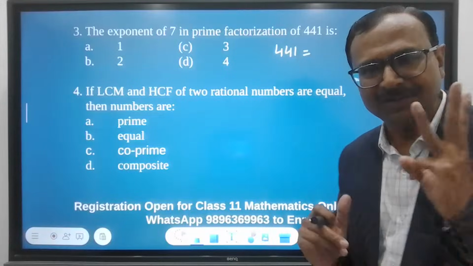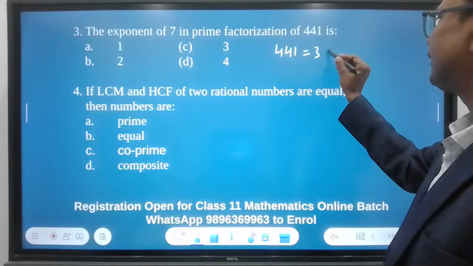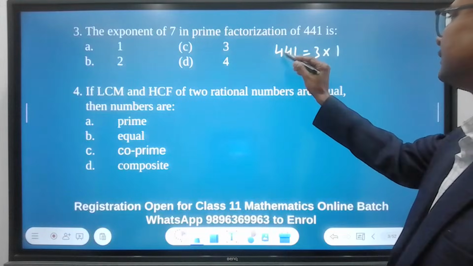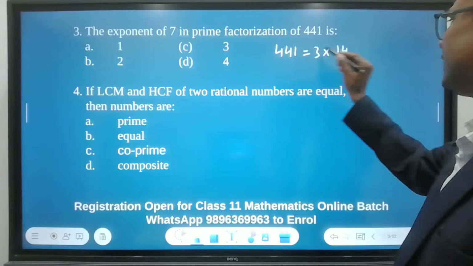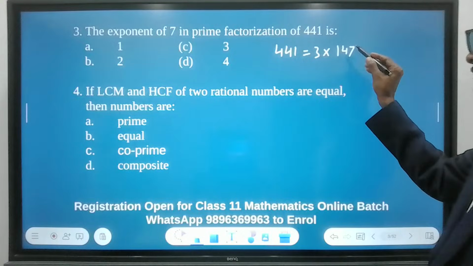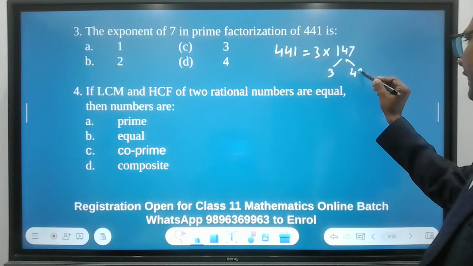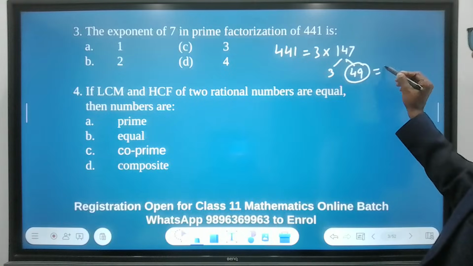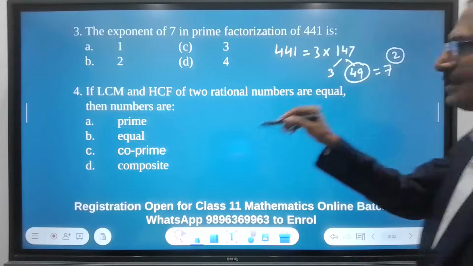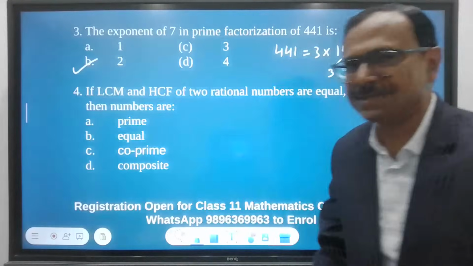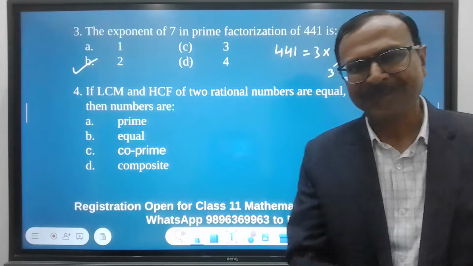So it is divisible by 3. So 3 times what? 1, 14 means 4, 21 means 7. 7 plus 4 plus 1 again divisible by 3. So this is 3 times 49, and 49 is 7 square, and so the exponent is 2. Your answer for the third question is 2.